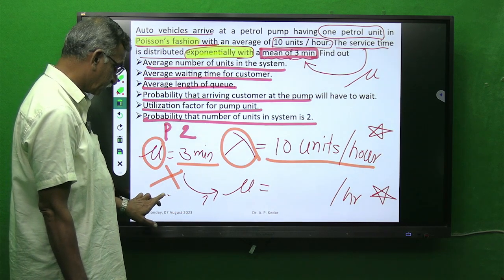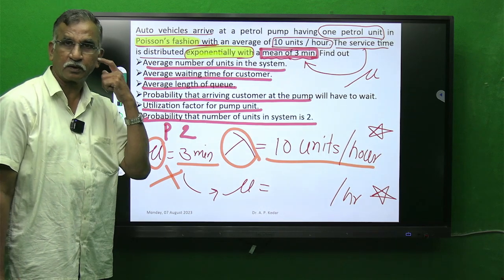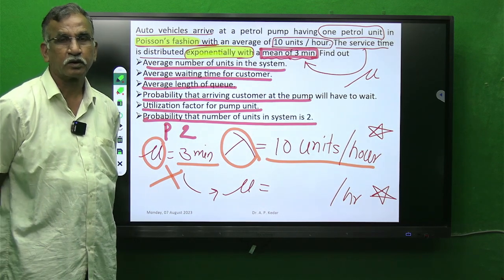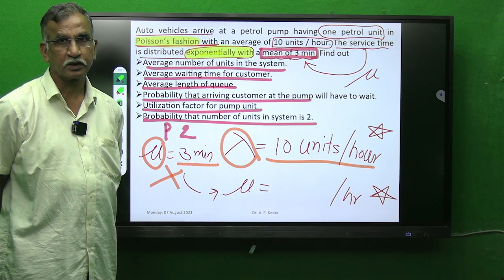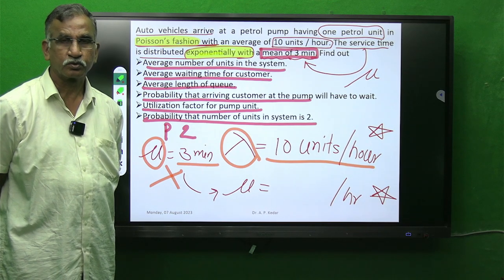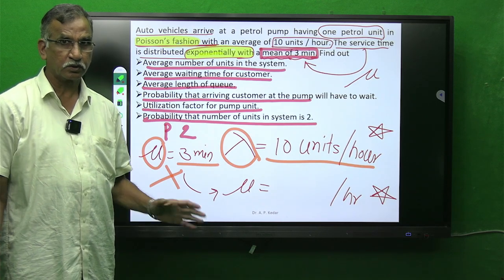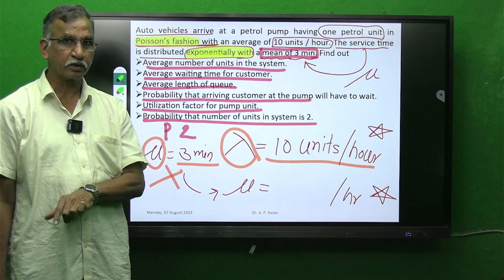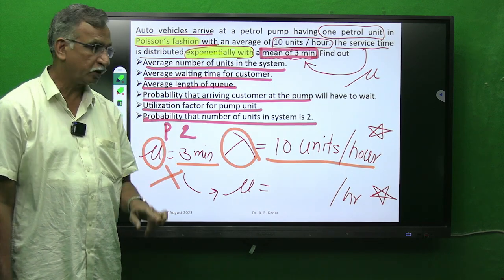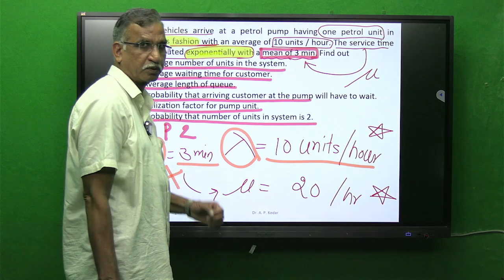We have studied such type of mathematical relation, proportion, in our school life. One vehicle takes 3 minutes. So in other words, 3 minutes one vehicle, 60 minutes how many vehicles? So it will be 60 by 3, that is 20 vehicles per hour.